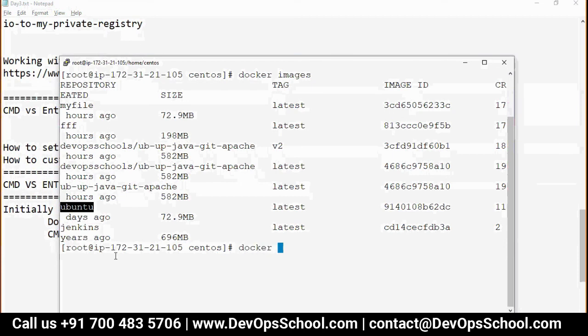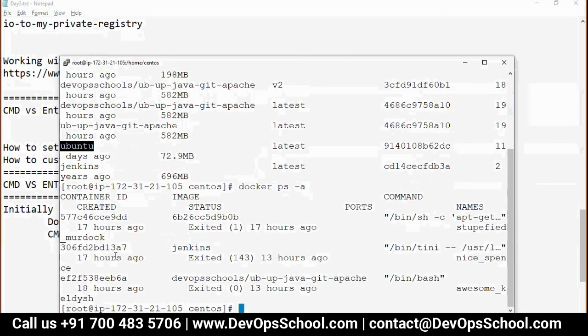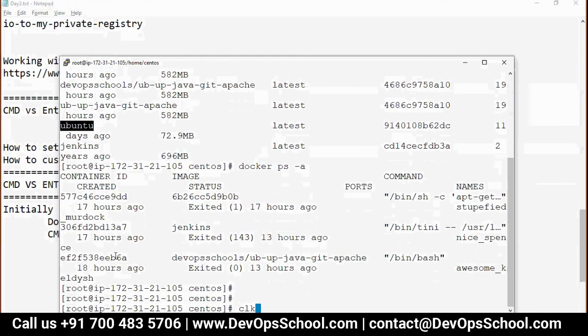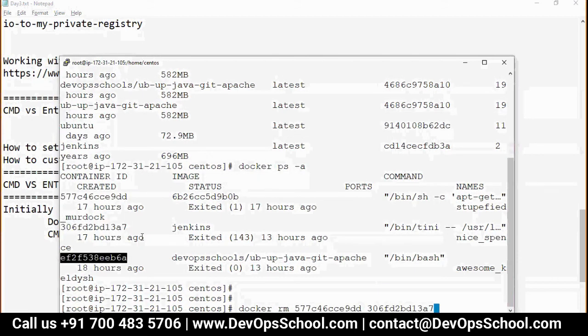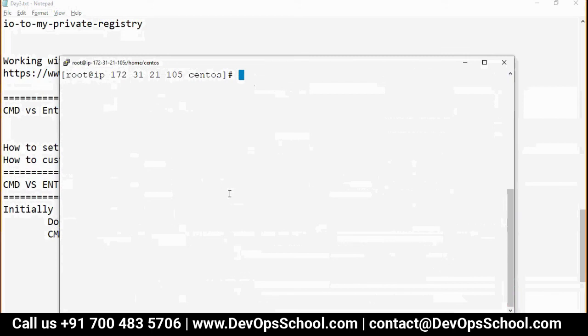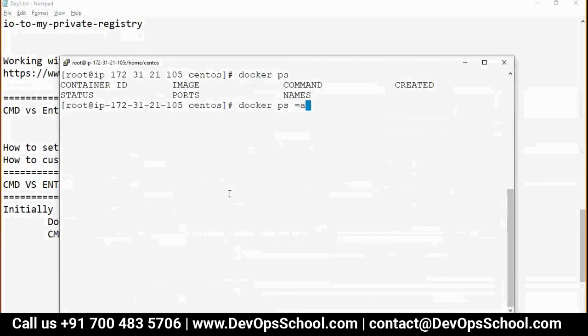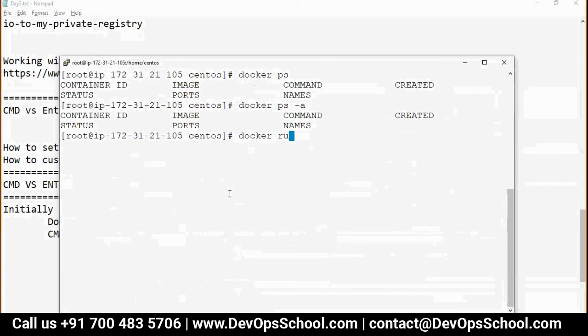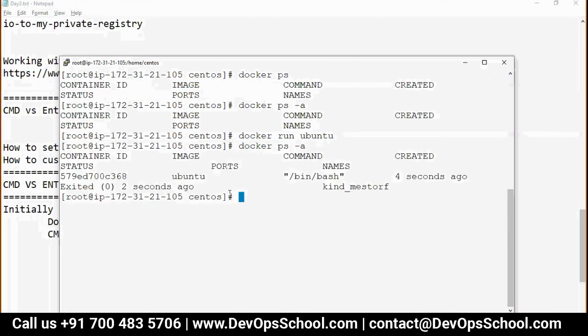If I do docker ps, I'll clean up a little bit so you'll see the demo better. Let me remove all these containers. Okay, docker ps -a, I do not have any container. Now look at my screen here. docker run ubuntu. I don't care whether it's running or not, I just want to run that container. And you see docker ps -a. Why it is exiting, I'm not getting into that part.